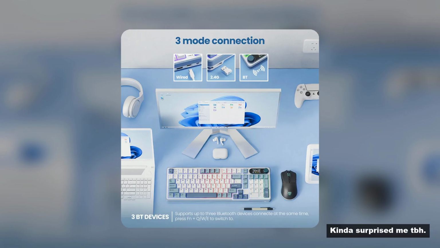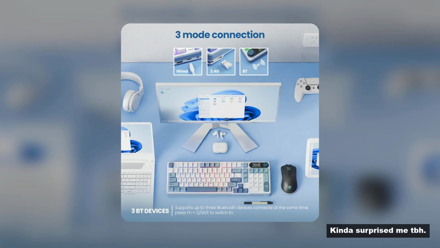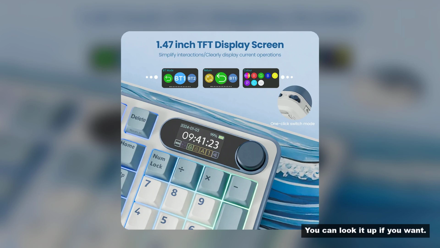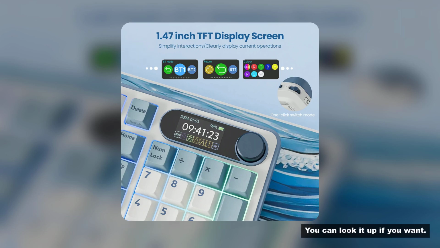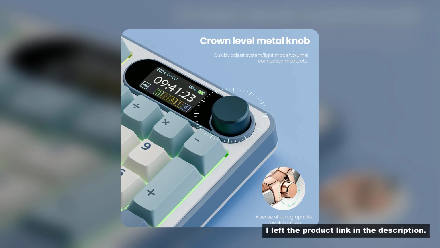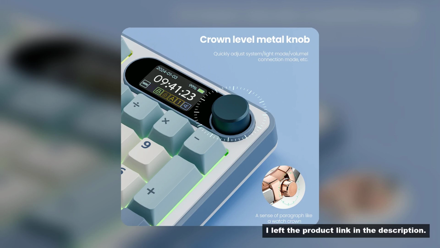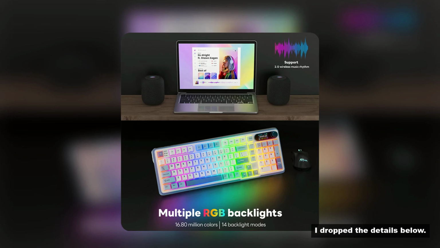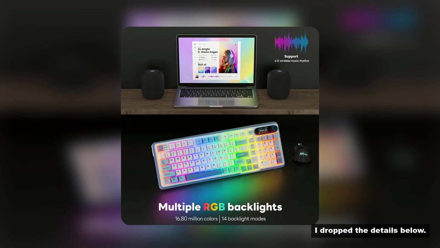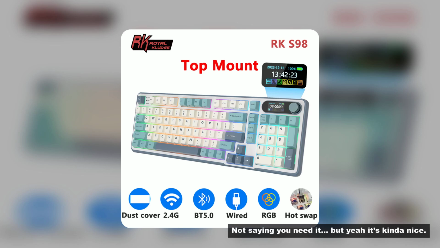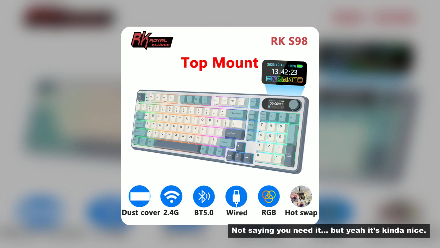Honestly looks more premium than I thought, ngl. The finishing details are surprisingly nice. And honestly, for the cost, it feels fair for what you get.